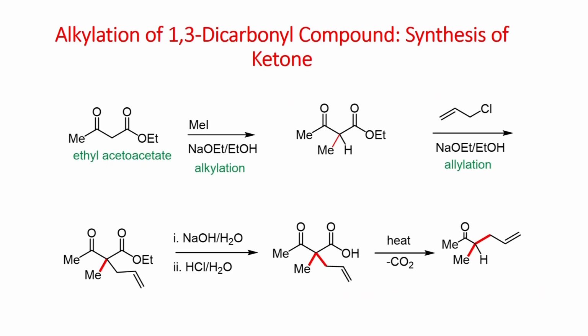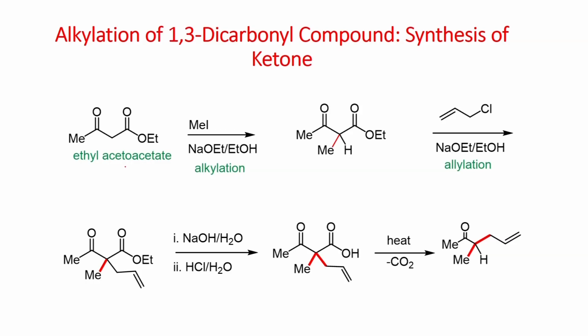Now, let us see the reaction of some of the carbonyl compounds. Let us start with ethyl acetoacetate, this 1,3-dicarbonyl compound. When you react it with sodium ethoxide, as we have already seen in the first and second lectures, if you have this ester, you have to use the corresponding sodium ethoxide. This is because if it undergoes 1,2-addition, then you will get the starting material back.